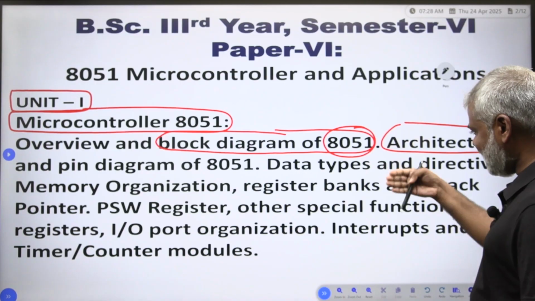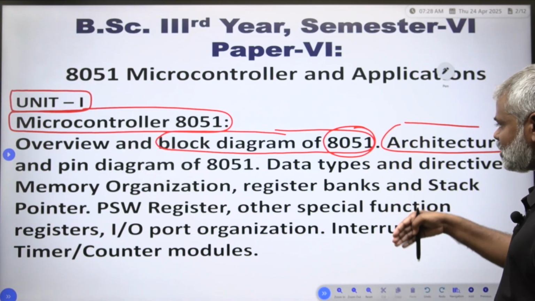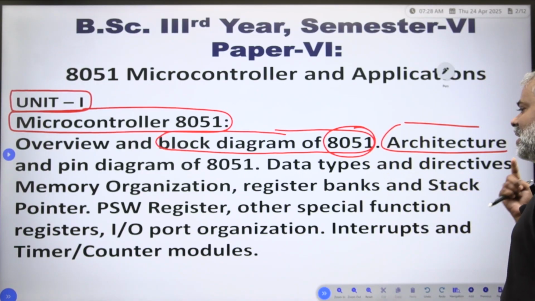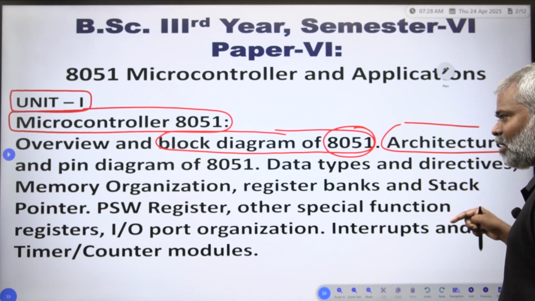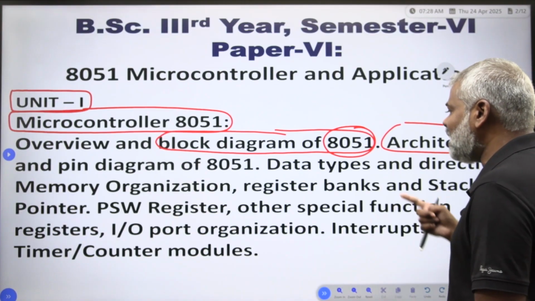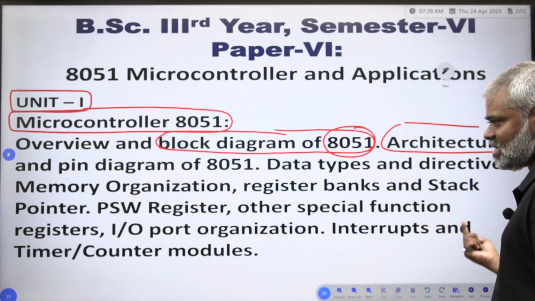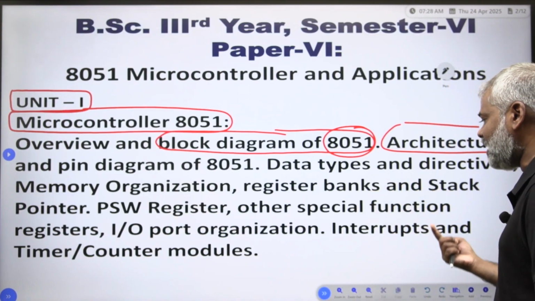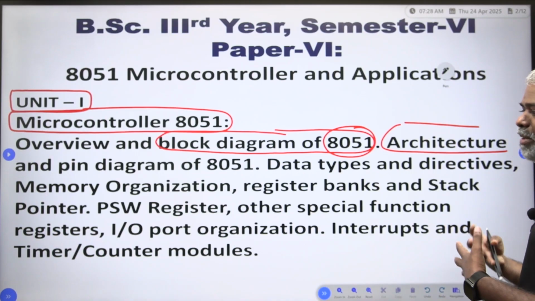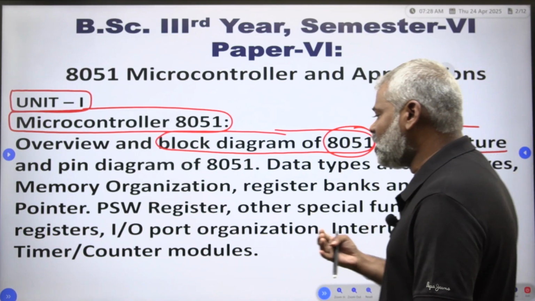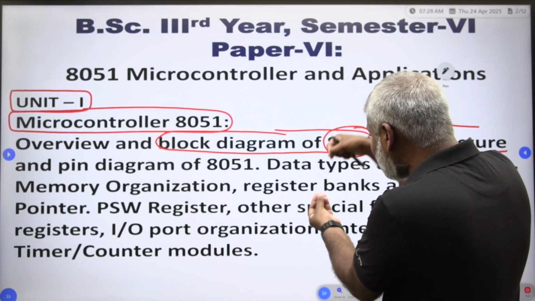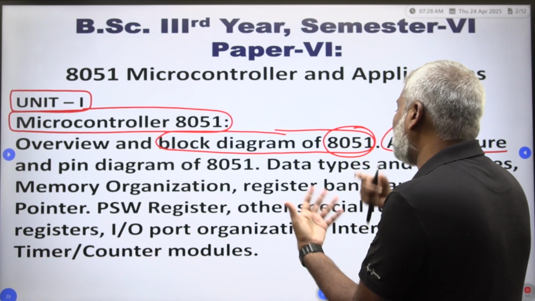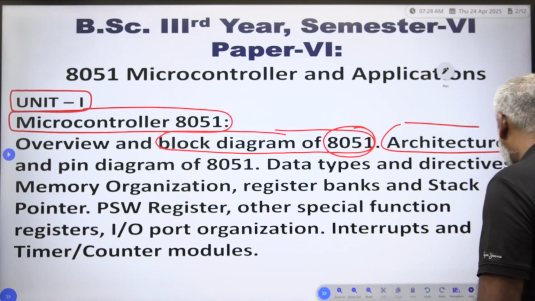Now the next subsequent topics: data types and directives, memory organization, register banks and stack pointer, PSW register and other special function registers, input output port organization, interrupts and timer control and counter modules. These they will either combine into a long question or ask as short questions.